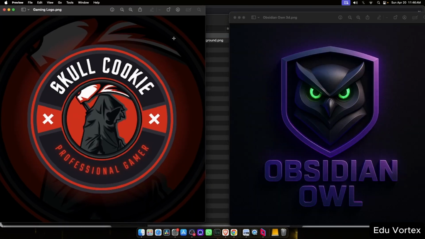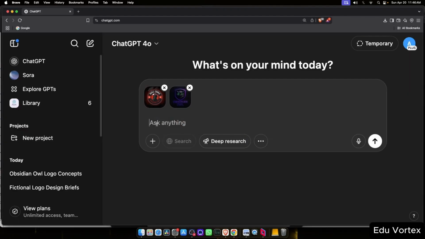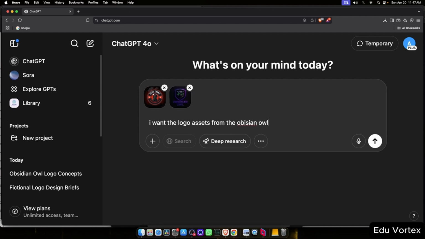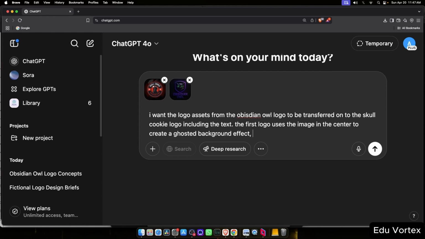Here you can see the logos side by side. On the left, we have the Skull Cookie Professional Gamer logo, and next to it is our Obsidian Owl logo. Our goal is to create a new logo for Obsidian Owl that visually matches the style and aesthetic of the Skull Cookie brand. So I'm going to give ChatGPT a straightforward prompt. I'll ask it to use the assets from the Obsidian Owl logo, but design it in the visual style of the Skull Cookie logo. We also want the text styling to match the Skull Cookie logo, so I'll include that in the prompt as well.